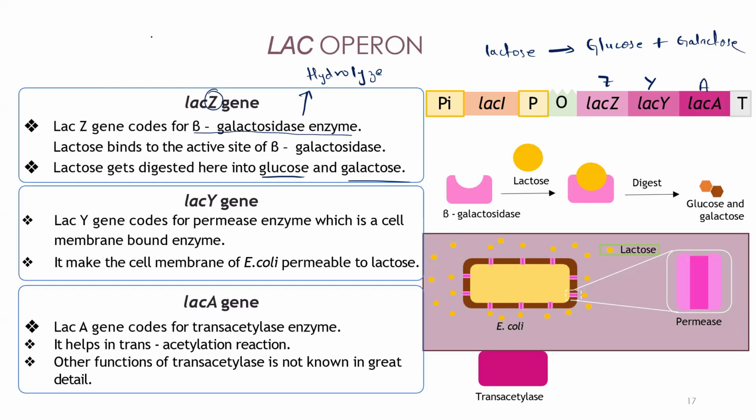Remember, catabolism means whatever the bigger molecule is there, you are breaking it down into small pieces. This is called a catabolic reaction. Anabolism means whatever the small pieces are there, you join them and make a single bigger molecule. That's called anabolism. This comes under catabolic reaction, where you are breaking down the bigger molecule into smaller molecules, glucose and galactose. Lactose is a disaccharide, and it is converted into two monosaccharides.